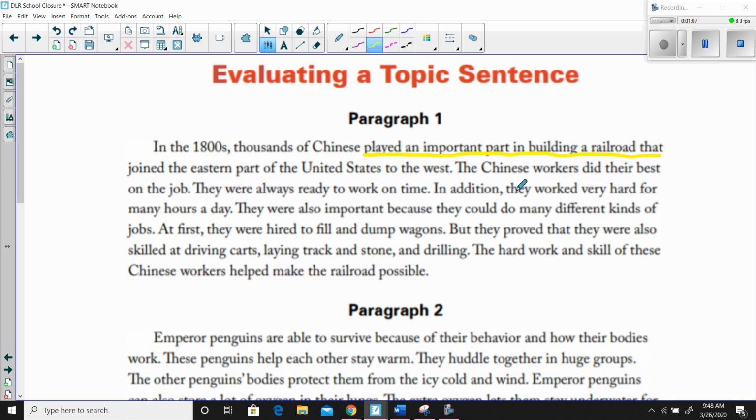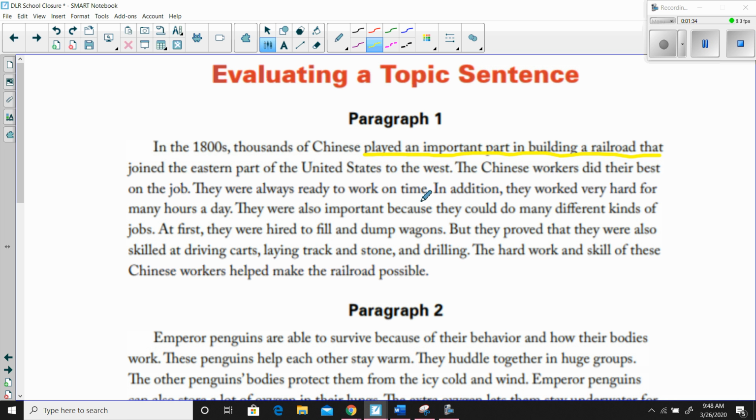The Chinese workers did their best on the job. Okay, that tells me that they were working very hard. That's a detail that kind of leads into them playing an important part in building the railroad. They were always ready to work on time. Now, I feel like that detail is getting a little bit off track. Let's take a look at the next sentence. In addition, they worked very hard for many hours a day.